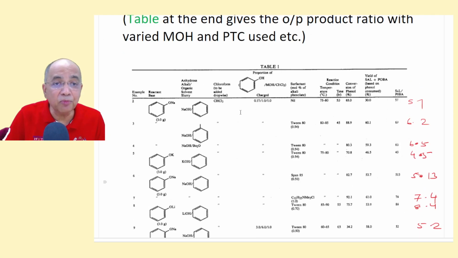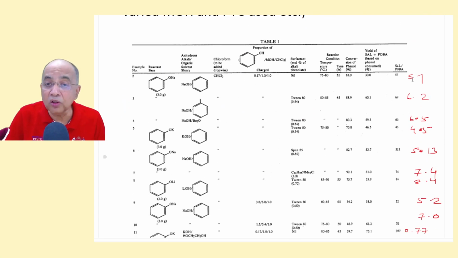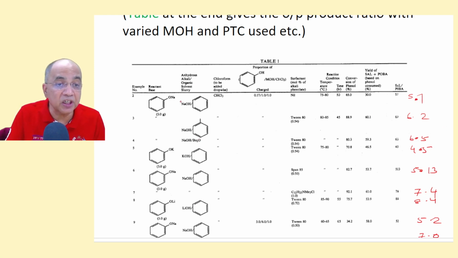Now this is the table of this Hamada patent, US patent, where in all the cases the ratio is 5.7. It was invisible, so I wrote it again, 5.7. Then 6.2 using these slurries: this is the benzene slurry, this is the dibutyl ether sodium hydroxide slurry. This is KOH; with potassium phenoxide and KOH, it is 4.5.